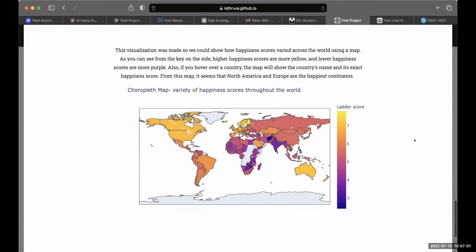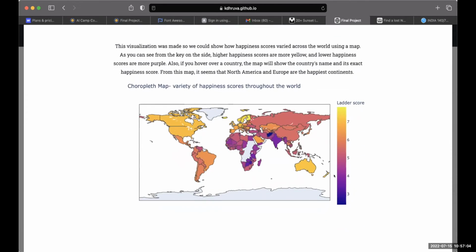And finally, we have a choropleth map. This is an important visualization because you can truly see the regions that are happiest and unhappiest. Yellow countries are happier and purple countries are less happy. As you can see, North America, Europe, and Australia seem to be the happiest regions. There's also some missing data in Africa, which didn't affect the performance of our model, but that's the reason why we can't see a distinct color there.